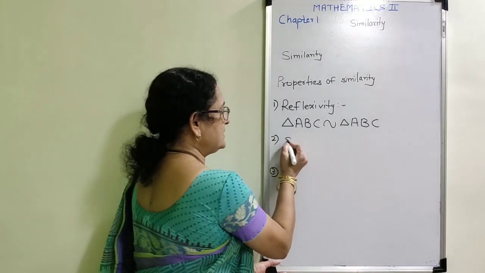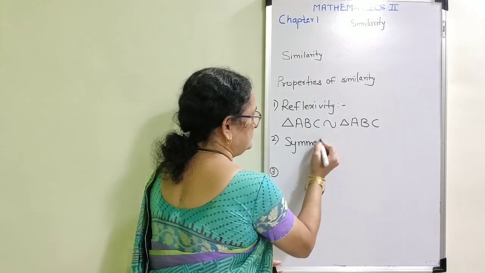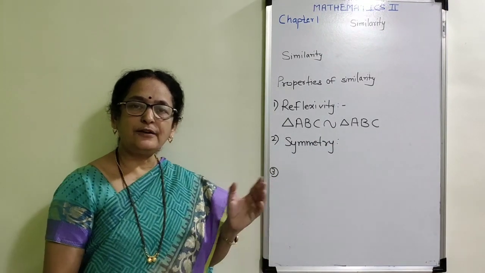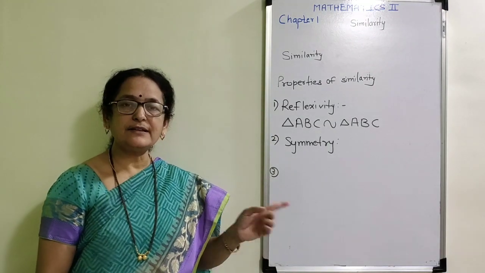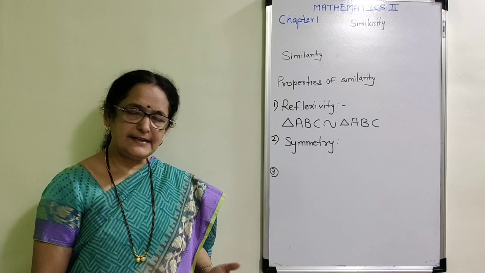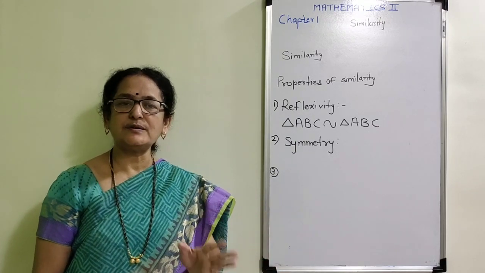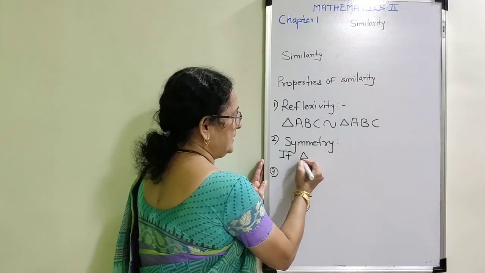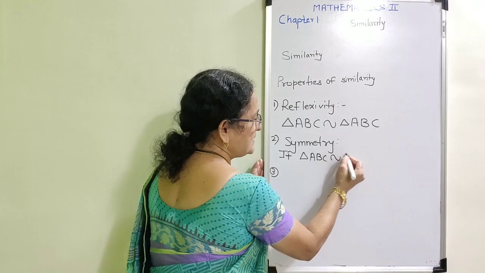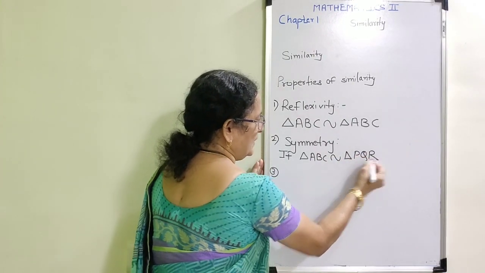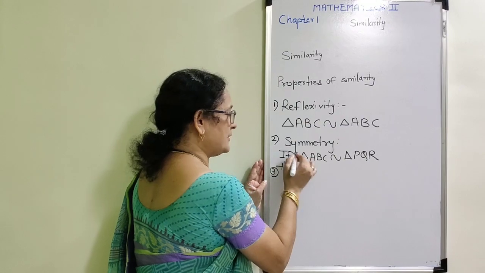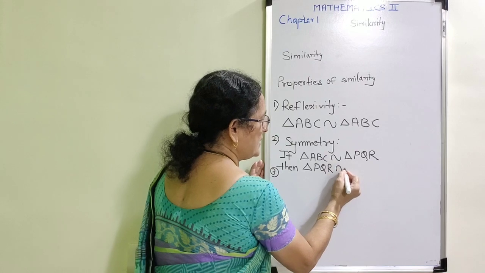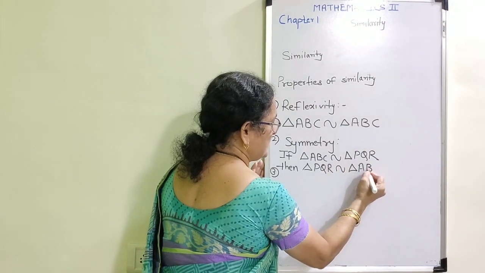Now second, symmetry. What is the meaning of this property? If there are two different triangles, if the first one is similar to the second one, then I can easily say that the second one is also similar to the first one. Now I am going to write, if triangle ABC is similar to triangle PQR, then if the first statement is true, then and only then triangle PQR is similar to triangle ABC.